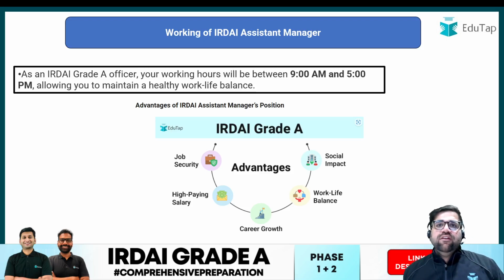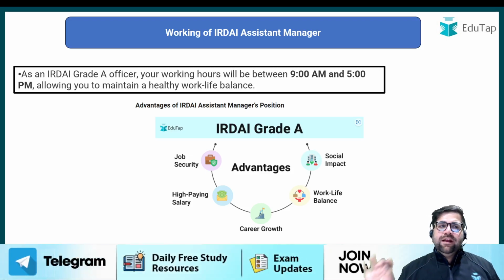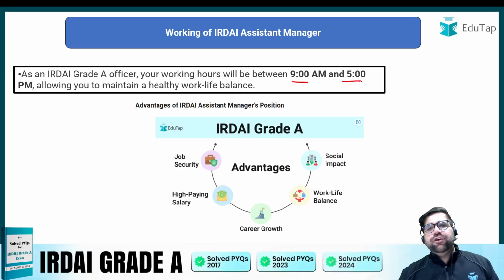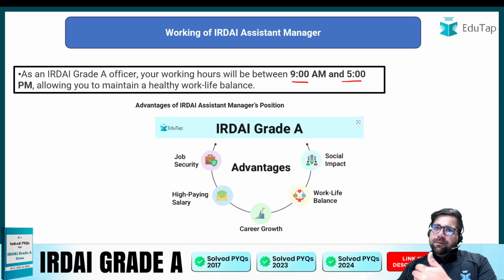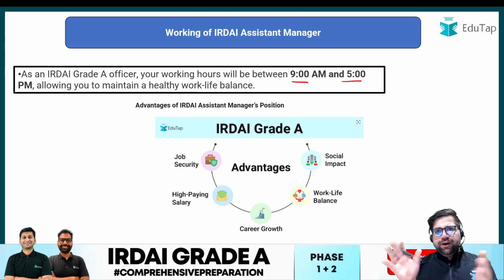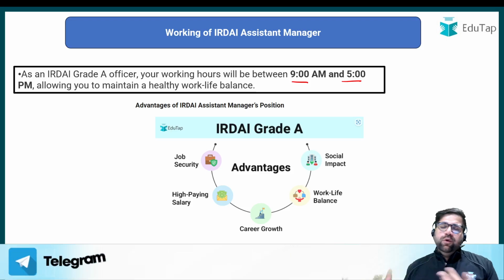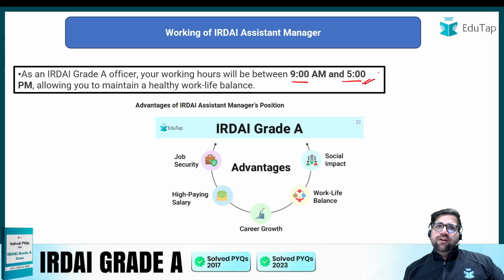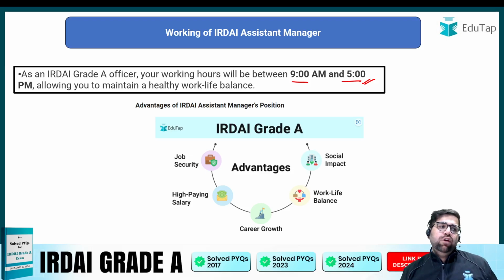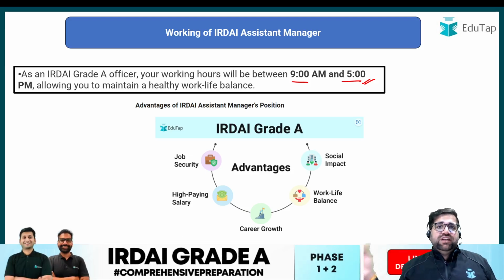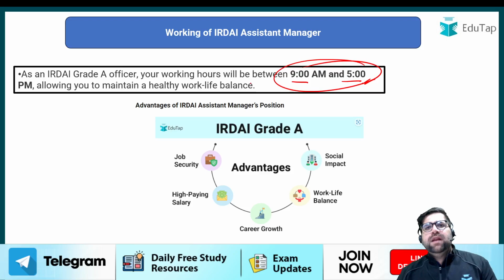Now when it comes to the working, the job is quite peaceful, I would say. IRDAI workers or IRDAI Grade A employees usually work from 9 a.m. to 5 p.m., allowing you to maintain a healthy work-life balance, because if you leave the office by 5, you will reach your home by 6, and then you have a good evening as well as the night to follow your hobbies. Okay, so this is the working timing, but definitely there are some days wherein you will be asked to stay in the office for a longer period of time, specifically when audits are happening, or when big projects are taken up. Okay, but more or less, you will have an office timing from 9 to 5 only.